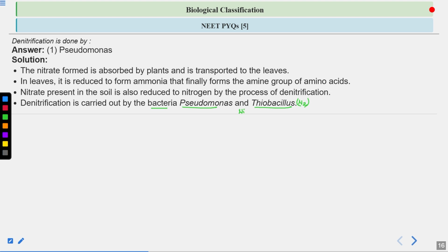So there will be nitrate. From nitrate, nitrite will be formed, then nitric oxide, NO, then nitrous oxide, N2O, and finally nitrogen is formed.